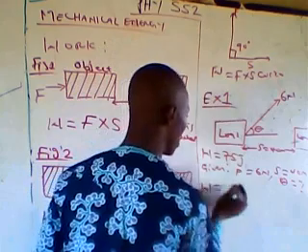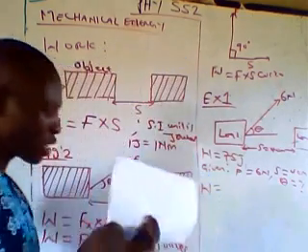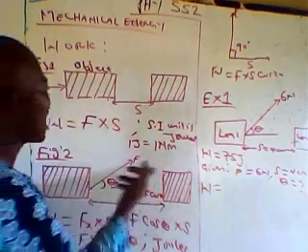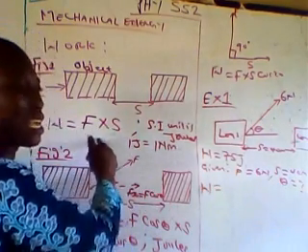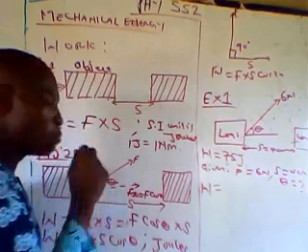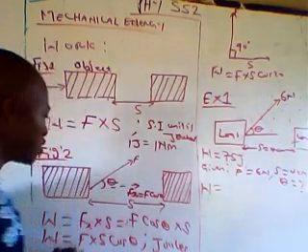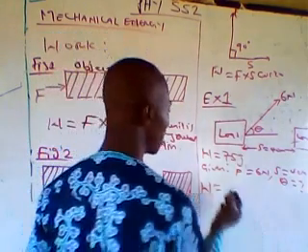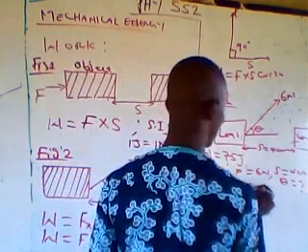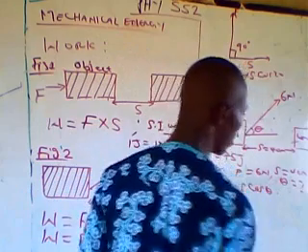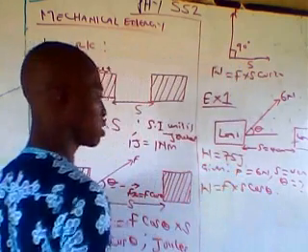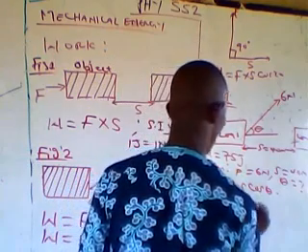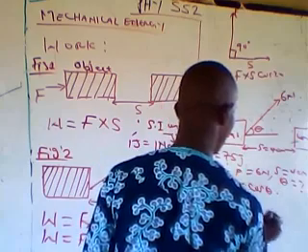Now, using work done. Mind you, we cannot use the first expression, which is work equals force times distance. The reason being that if you check this expression, there is no theta here, so we cannot use it. So the best expression for us to use is the one that contains theta, which is F times S cos theta. From here we are going to make cos theta the subject of the formula. So cos theta equals work done over force times distance.